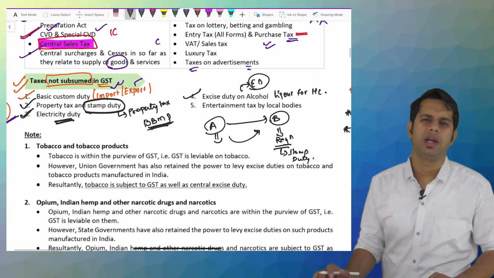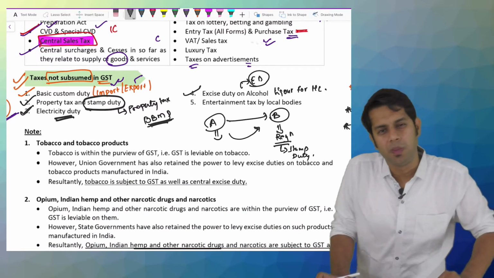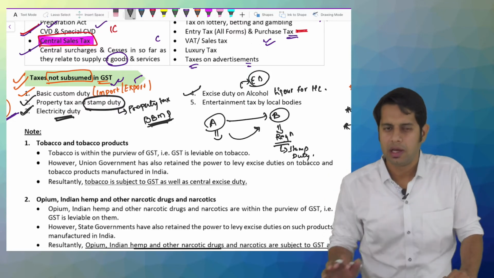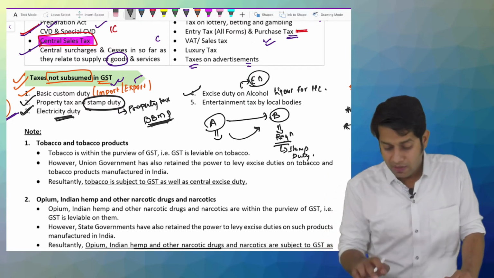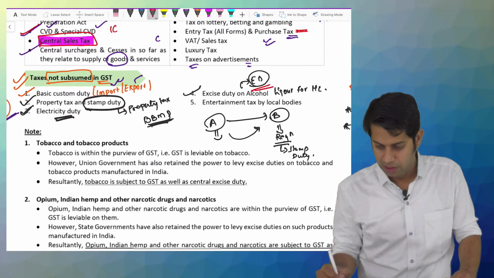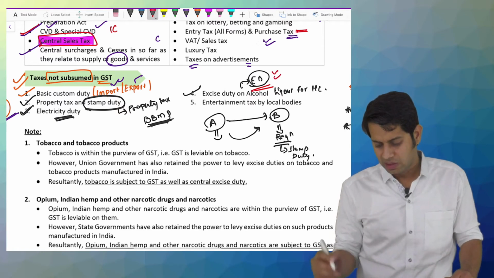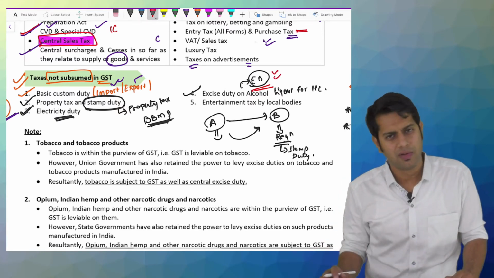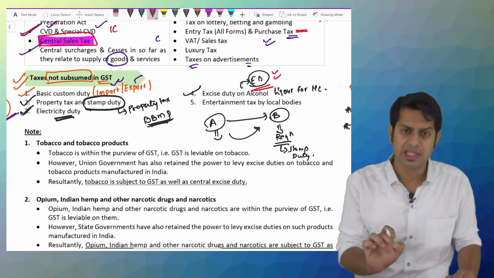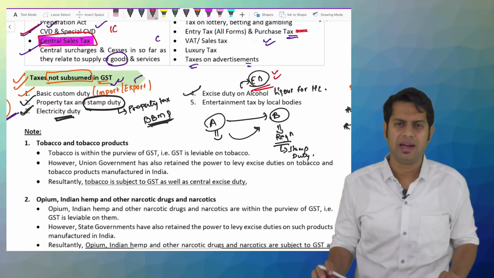But on alcoholic liquor for human consumption, the state government has exclusive power to levy taxes. Even under GST, the power is given to the state government to collect taxes on alcoholic liquor for human consumption.